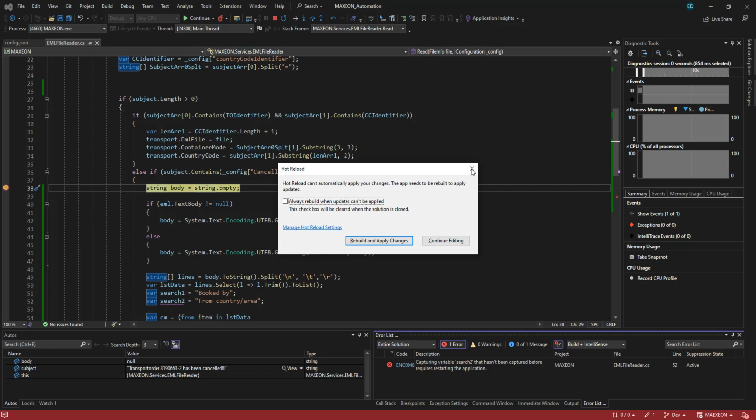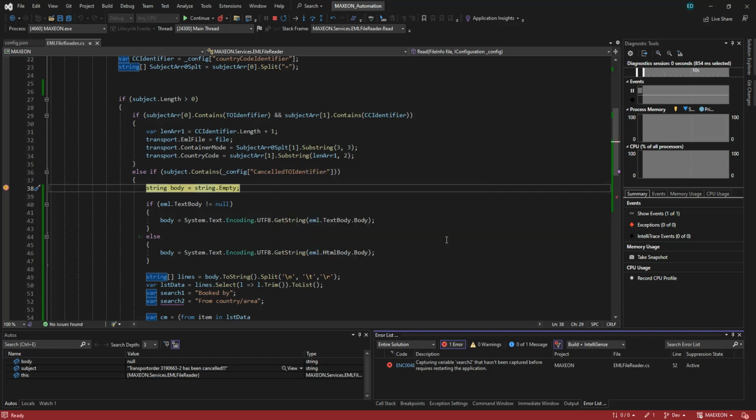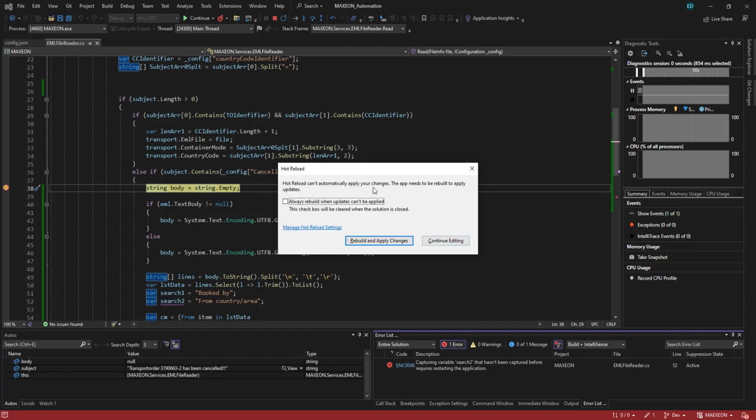Oh, what is this? It reloads automatically.